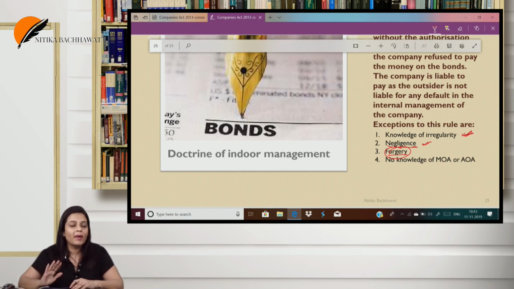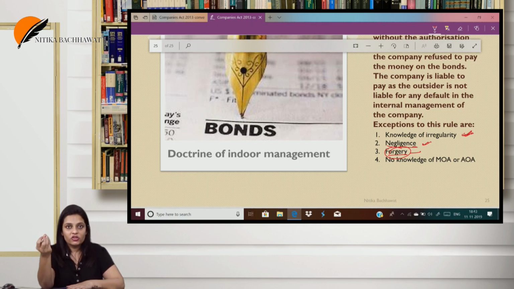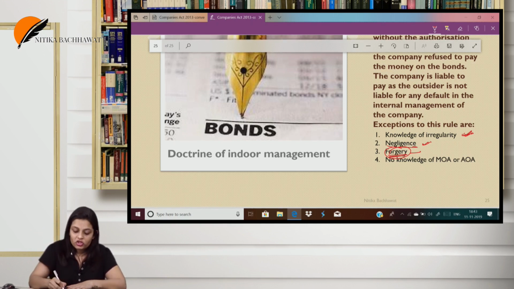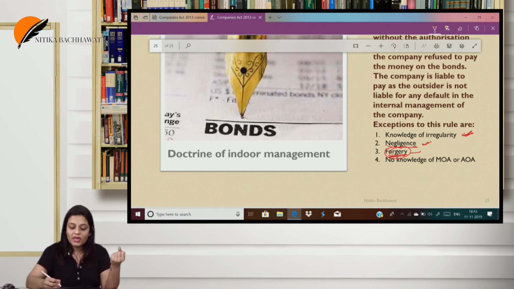You cannot say indoor management. No. But ma'am, I am innocent. Yes, you can file a case against that person who has committed the fraud against you. But you cannot claim anything from the company. Forgery does not give any relief. So forgery is basically copying someone else's signature. Even though you are an innocent party, because forgery is null and void from the beginning, you will not get any relief.